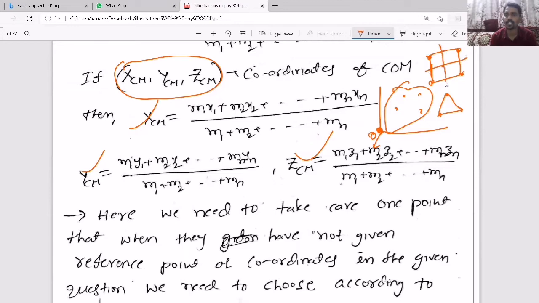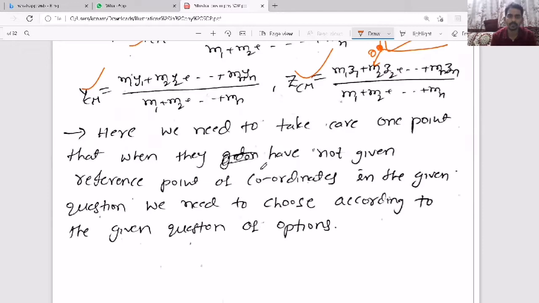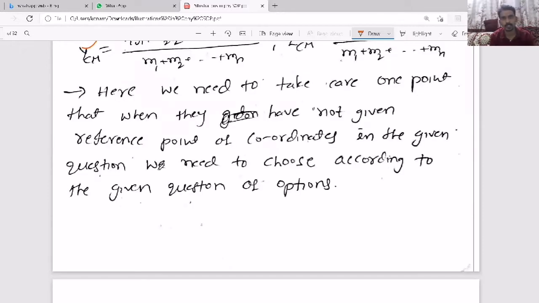After considering the origin, you have to find the coordinates of each mass, that means x1, y1, z1. If it is in a plane, then only xy coordinates will be there, so that you can find xcm and ycm. That way you can find the center of mass coordinates or center of mass position.